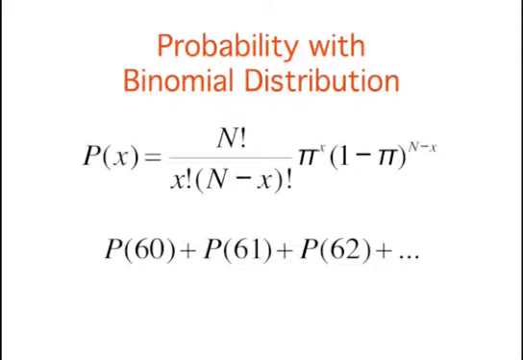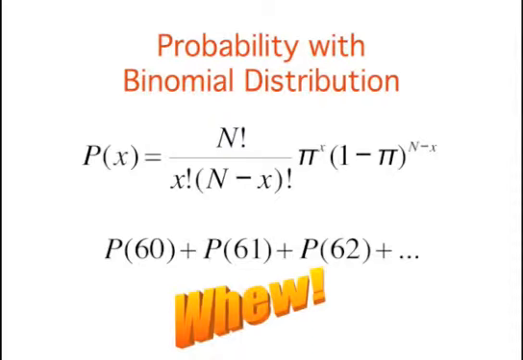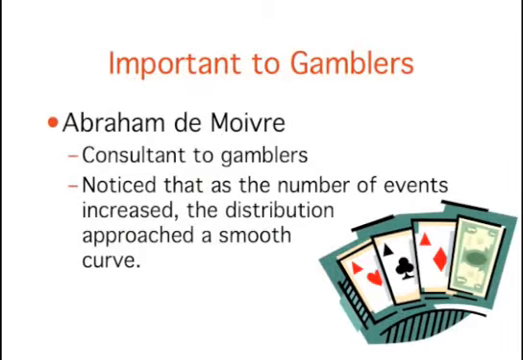Therefore, to solve this problem, you compute the probability of 60 heads, then the probability of 61 heads, 62 heads, etc., and add up all these probabilities. Imagine how long it must have taken to compute binomial probabilities before the advent of calculators and computers. Abraham de Moivre, an 18th century statistician and consultant to gamblers, was often called upon to make these lengthy computations.